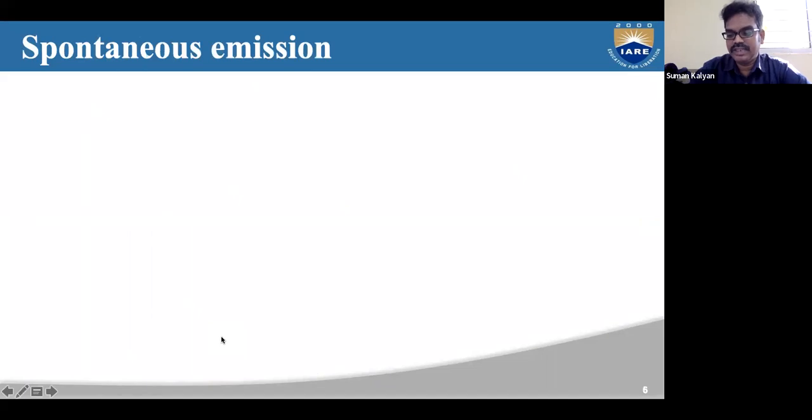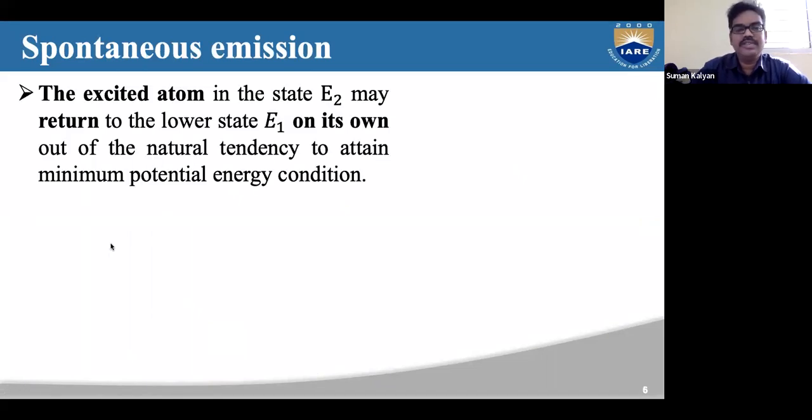So the another process we have seen is spontaneous emission. Spontaneous emission is when the excited atoms, which are in the higher energy level due to the absorption, do not stay there for a longer time. Atoms usually tend to have a lower energy.